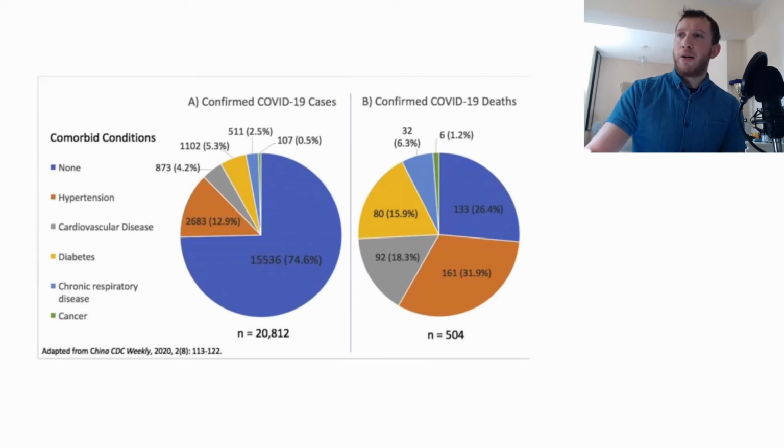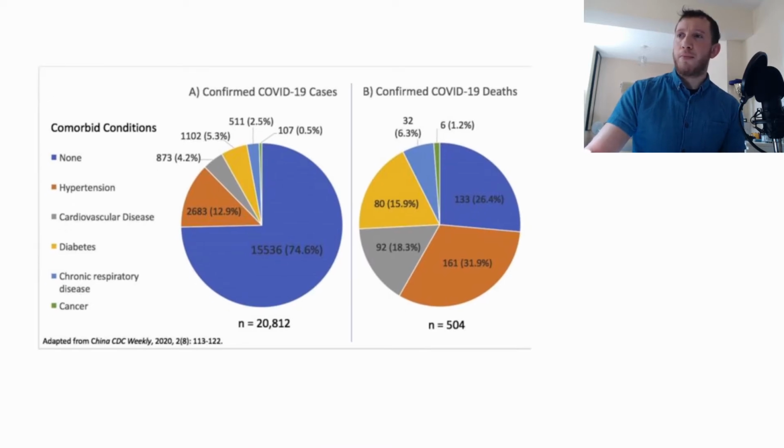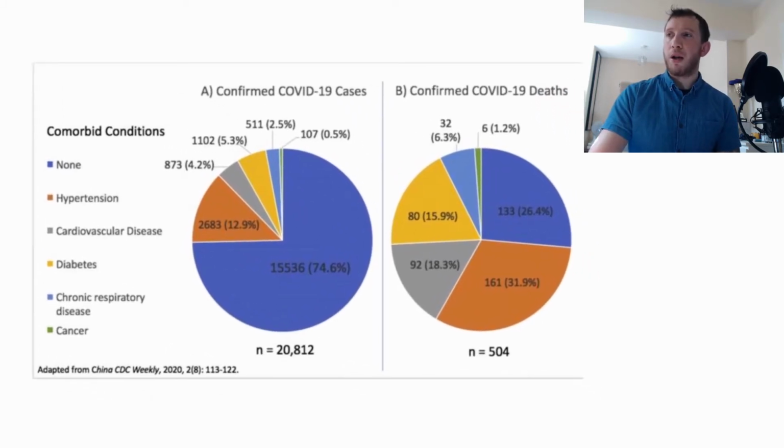So right off the bat, guys, I want to introduce us to some data. Now, this is Chinese data, okay, from the CDC, and this is some early data. Okay, A is going to effectively be the confirmed cases, and B is going to be the confirmed deaths in this cohort where the N number is 20,000. That's quite a good set of data that we've got here. Now, what we can see from this data set, let's enlarge it a second.